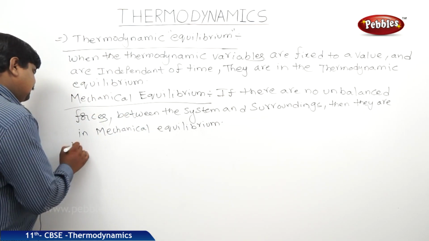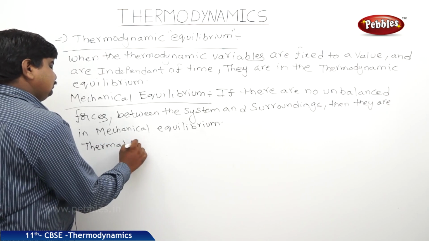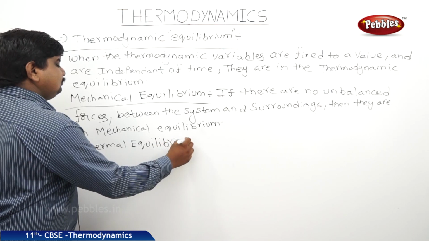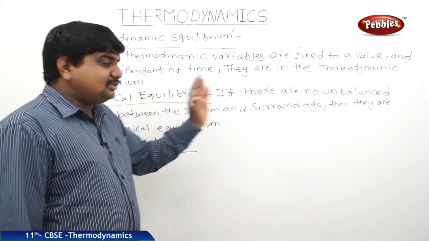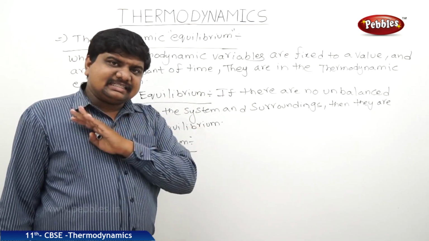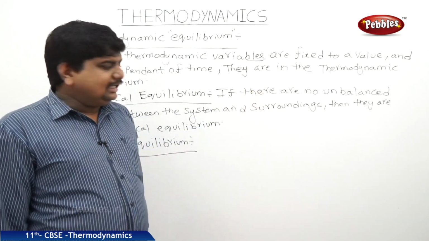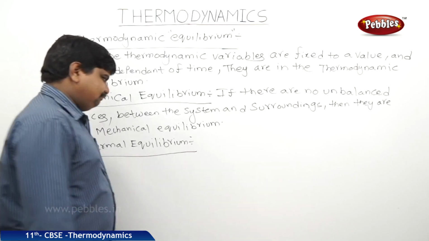The last one is thermal equilibrium. If all parts in the system and surroundings are maintained at the same temperature, constant with time, then the entire system we can say is in thermal equilibrium.